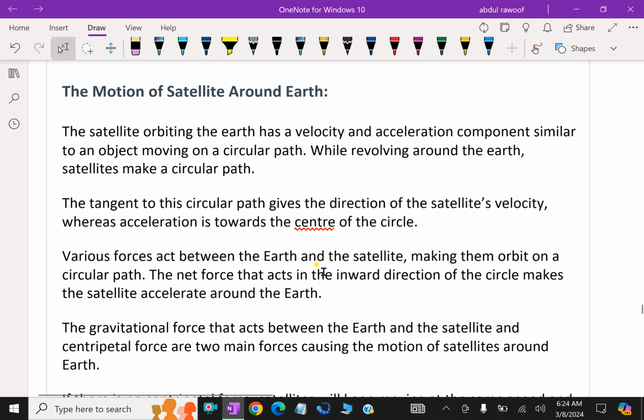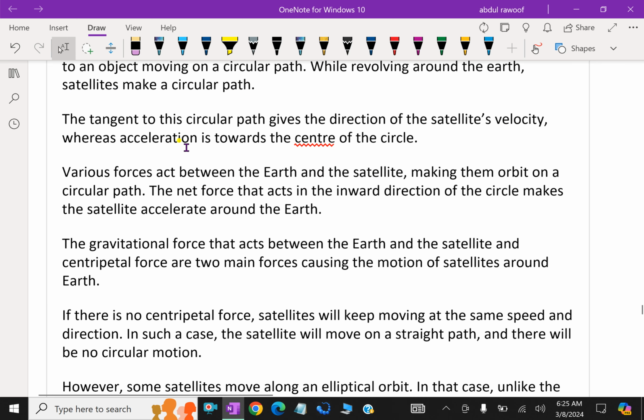Now, how does the motion of a satellite around the Earth happen? A satellite orbiting the Earth has velocity and acceleration components similar to an object moving in a circular path. While revolving around the Earth, satellites make a circular path. The tangent to this circular path gives the direction of the satellite's velocity, whereas acceleration is towards the center of the circle. Various forces act between the Earth and the satellite, making them orbit on a circular path. The net force that acts in the inward direction of the circle makes the satellite accelerate around the Earth.